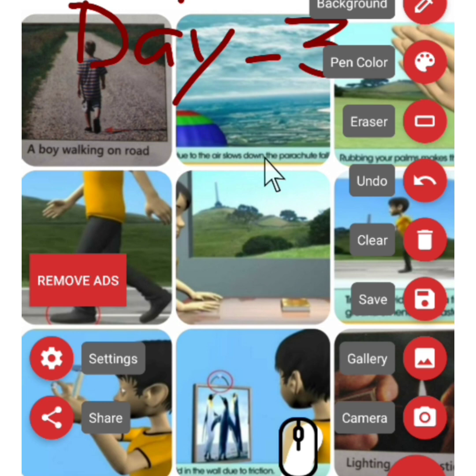We are able to walk only because of friction. If friction is not acting between our feet and the ground, we will not be able to walk. This friction between our feet and the ground provides a proper grip, the proper force that is necessary for walking.